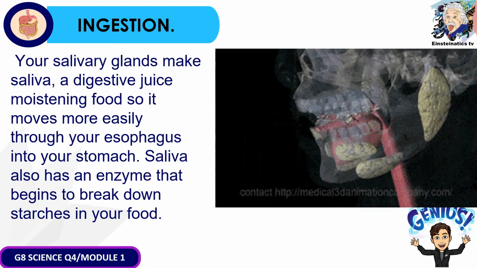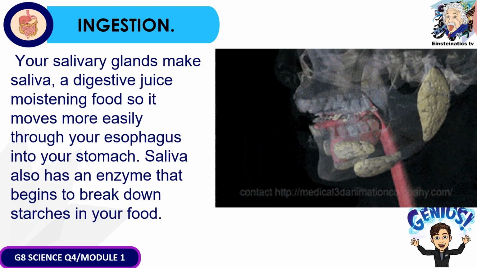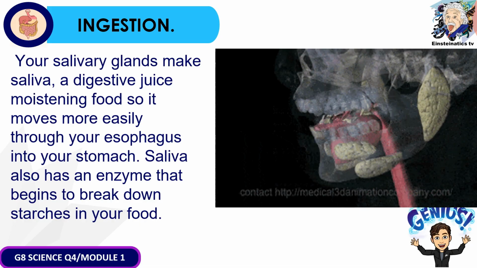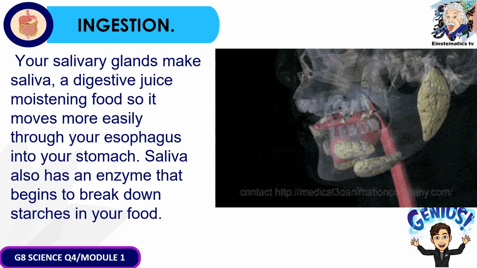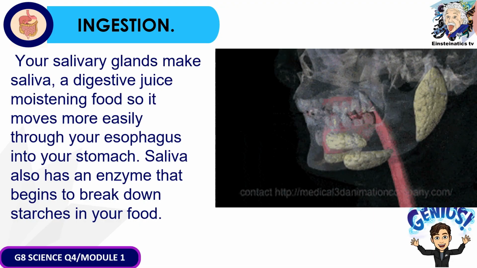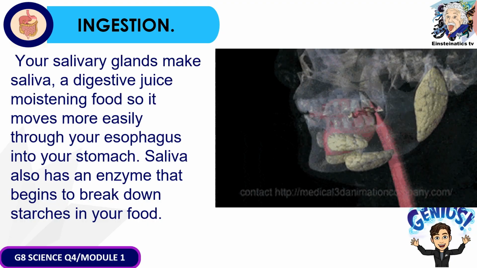Now, in the process of ingestion, it is important to remember na the physical as well as chemical digestion take place. Sa bunganga pa lang or sa mouth, yung physical digestion happens when you chew or pag inunguya mo yung pagkain, as well as yung chemical digestion because your salivary glands already produce saliva. Yung saliva or yung laway is a digestive juice which helps in moistening the food so that it can move through the esophagus. As well, yung saliva also contains an enzyme that helps begin to break down starches in your food.